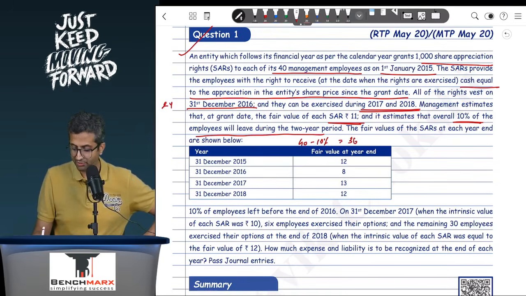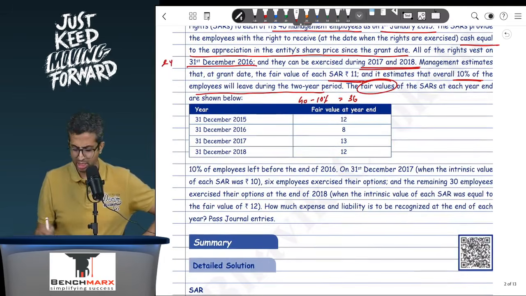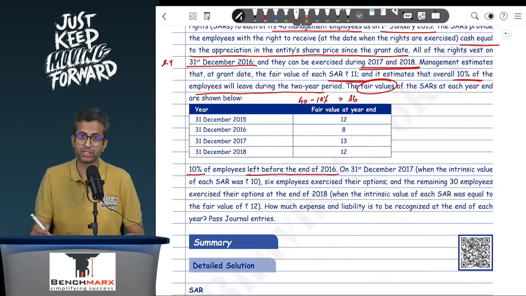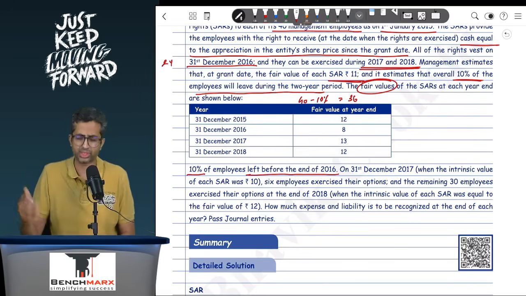The fair values of SAR at each year end are given to you. So these are the fair values. Because it is a SAR, you will take the fair value at each balance sheet date. 10% of the employees left before the end of 2016. You expected 10% to leave, actually 10% left. So the number of employees continued will be 36, 40 minus 10%.